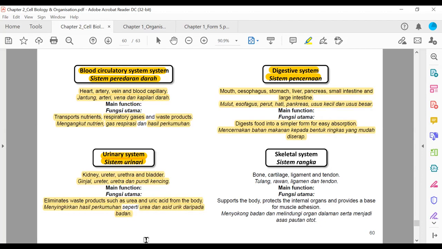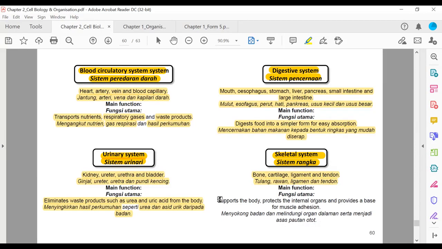Seperti urea and also uric acid. These are waste products that our body doesn't need them. Kalau mereka berkumpul dalam badan kita, they become toxic. So mesti dibuang. So here comes the urinary system. Last system ialah skeletal system, sistem rangka yang kita akan belajar di chapter 14 nanti. So what are involved? Bone, cartilage, ligament, tendon, tulang, rawan, ligament, and tendon. Remember, we learned this when we learn the connective tissue.